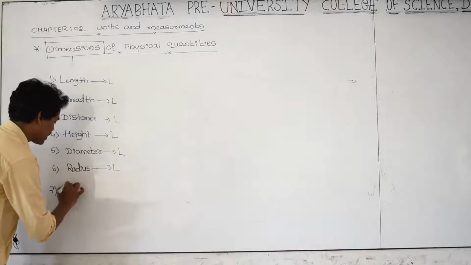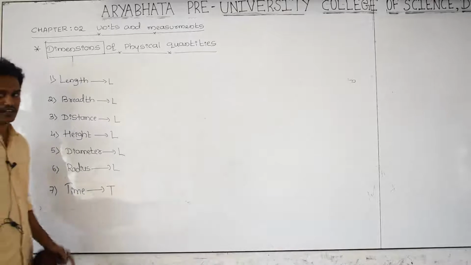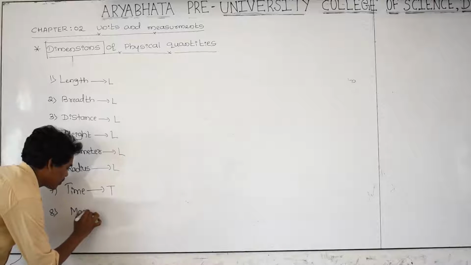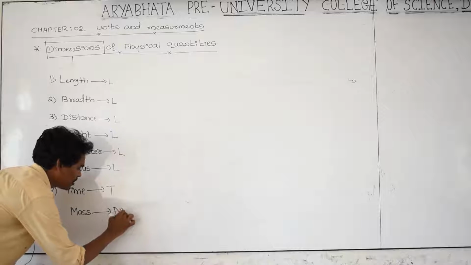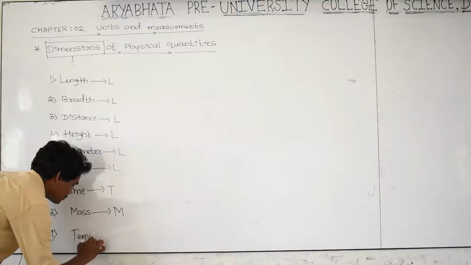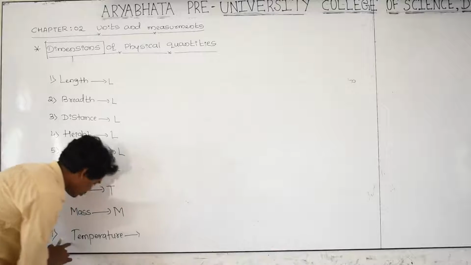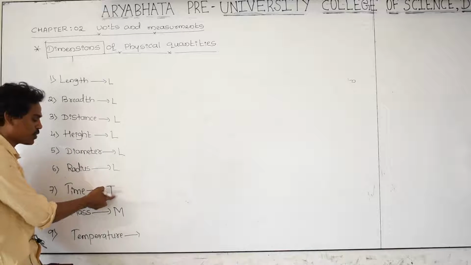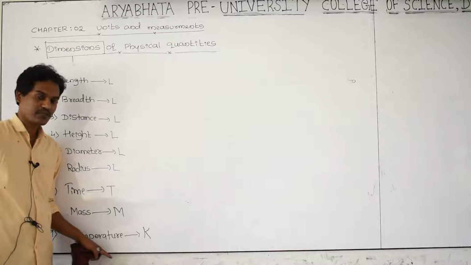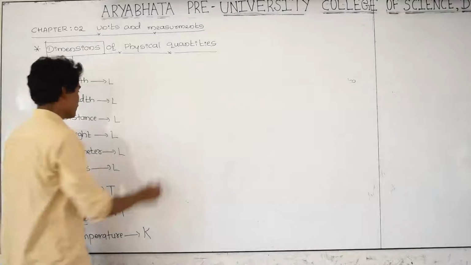The dimension of time is capital T. The dimension of mass is capital M. Dimension of temperature: don't take T, because T is used for time. For temperature, the SI unit is Kelvin, that's why K. K is the dimension for temperature.